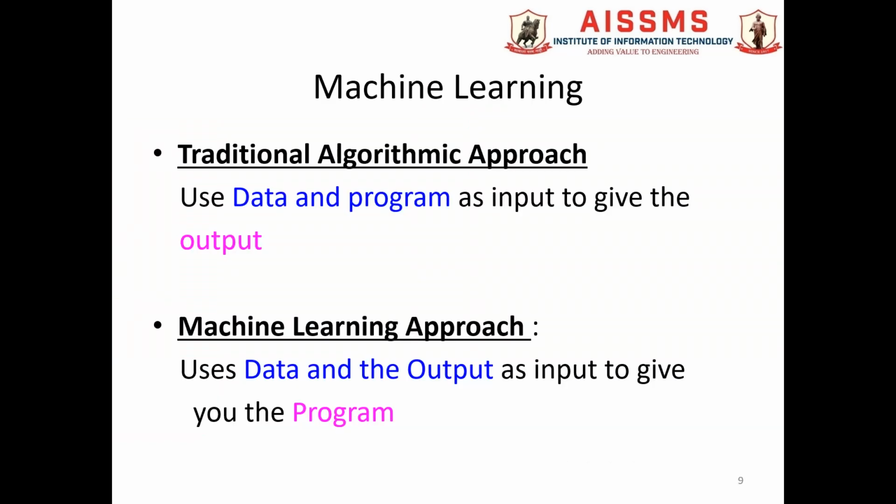Now, we will try to understand the basic difference between the traditional algorithmic approach, which we used to do using the C and C++ languages, and the machine learning approach which we are using nowadays. There is a very big difference. In the traditional algorithmic approach, take the example of a simple program for addition of two numbers.